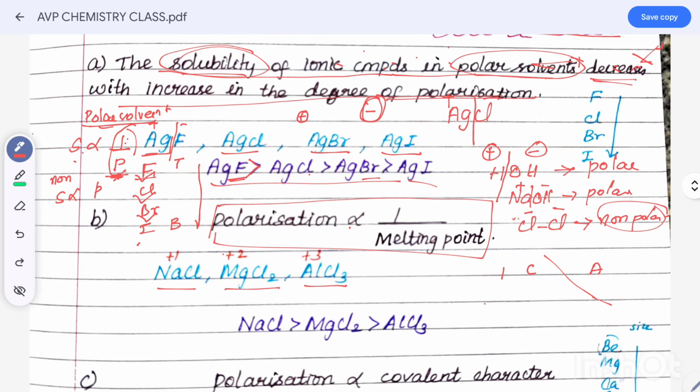So Al3 plus has more charge, plus 3, then magnesium plus 2, then sodium plus 1. In general, polarization is greater for the bigger charge, but the melting point is inversely proportional. So the order is sodium chloride is greater than magnesium chloride, then aluminum chloride.